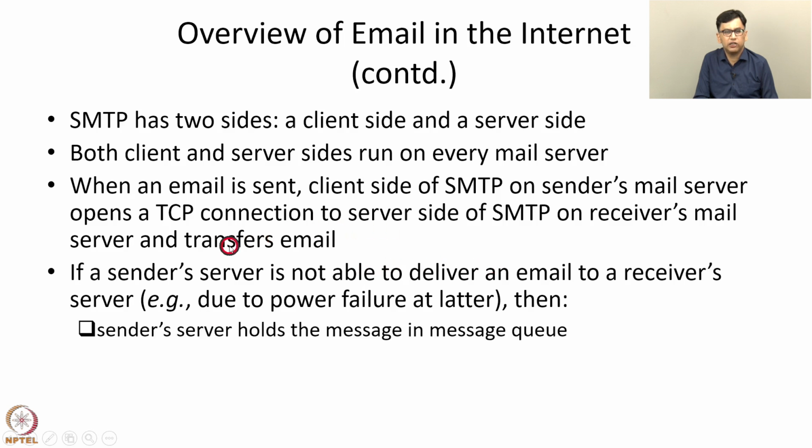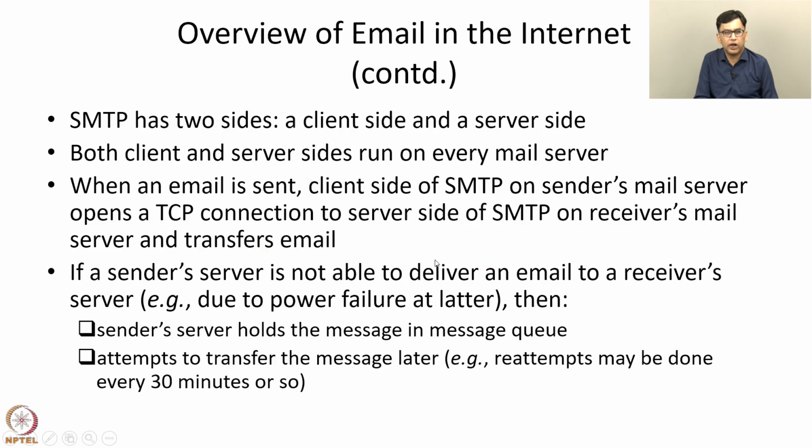Instead, the sender server holds the message in the outgoing message queue and attempts to transfer the message later. For example, re-attempts may be done every 30 minutes or so. The sender server attempts to transfer the message a fixed number of times, and if the message still is not transferred, the sender server sends a notification to the sender saying that the message could not be sent. So the sender's server in general tries several times to transfer the email to the recipient's mail server.